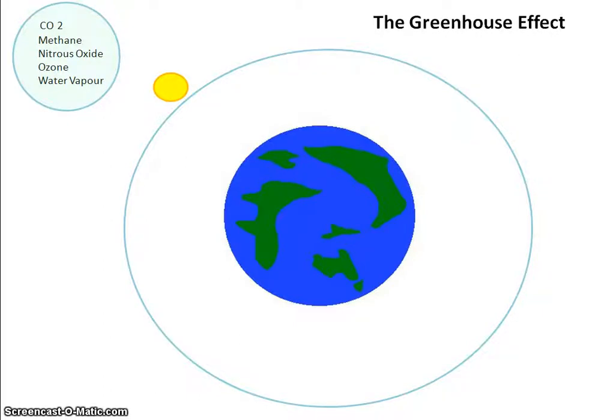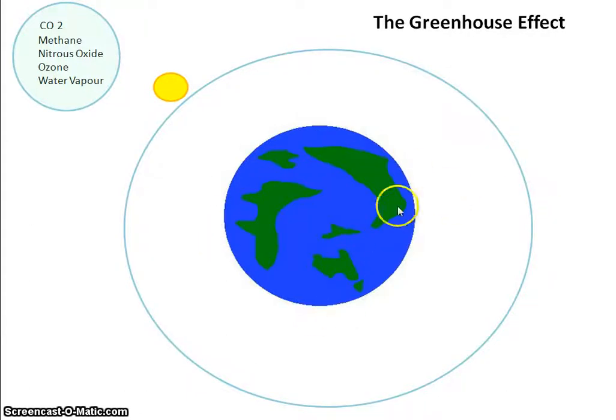So the aim of this video is to inform you of two things. Firstly, to introduce you to what the greenhouse effect is, and secondly, to show you what has happened in terms of the greenhouse effect as a direct result of some of the human activities that are going on in our planet. So it's firstly really important to point out that the greenhouse effect is naturally occurring. It's always been there, and it's what helps to keep our Earth's temperature balanced. So firstly, we'll go through how the greenhouse effect works, and then we're going to look at human activities' impact on the greenhouse effect. So let's get started.